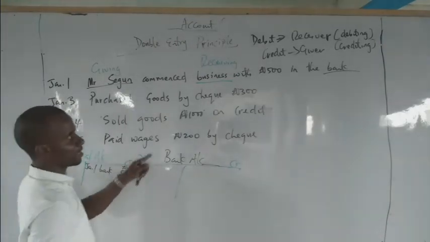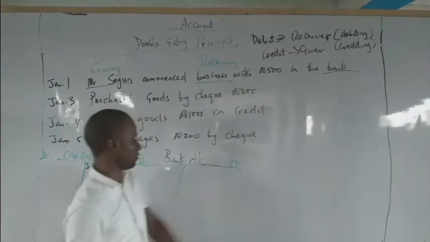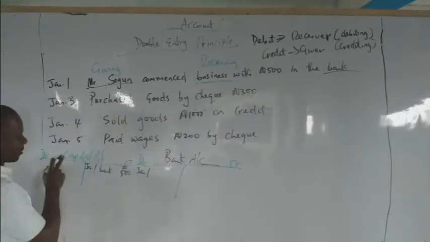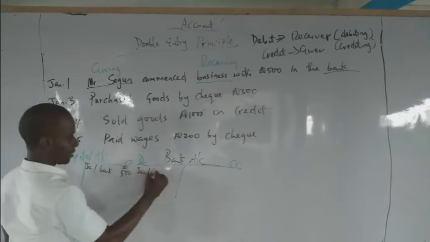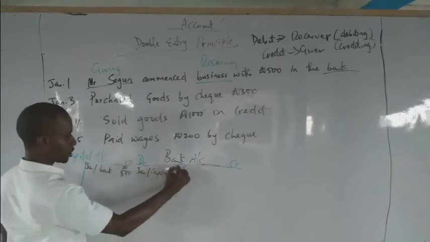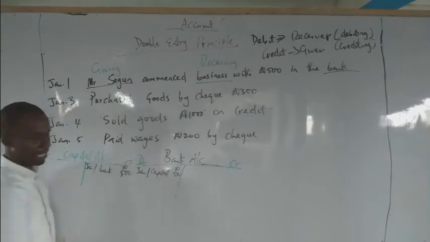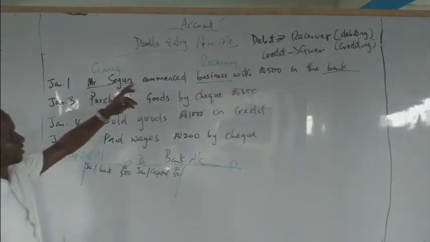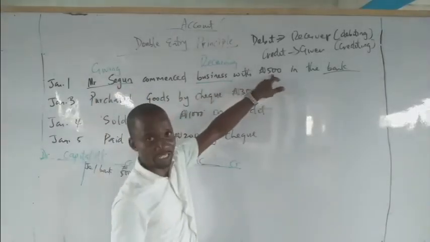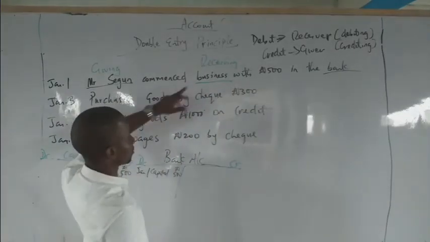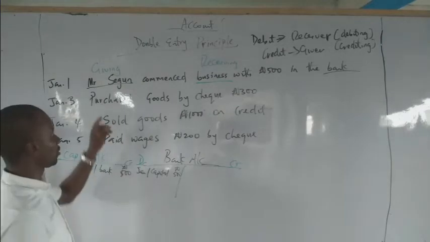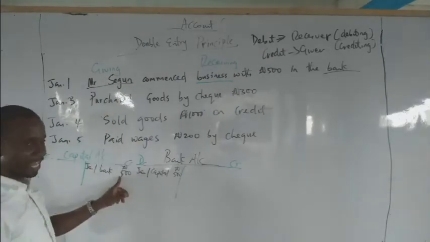Debit. Why are we debiting? Because it's the receiving account. We now come to January 1st. Remember, corresponding account, capital. How much? 500 naira. Understood? Let me repeat. Capital account, because this value given out is capital to this business. That is why it is capital account. It is credited because it's the one giving out value.